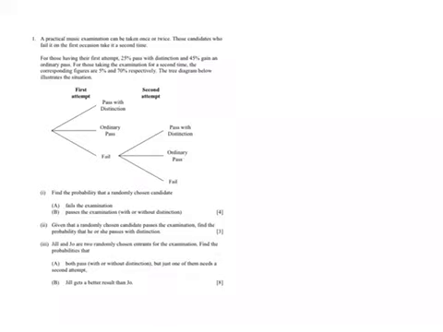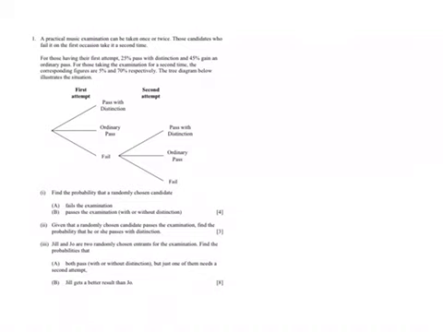This question asks us about a practical musical exam, and there are two ways to pass it. First way is to pass it on your first attempt, and the second way is to pass it on your second attempt. As with music exams, you can pass with distinction, you can get an ordinary pass, or you can fail it. And then if you fail it, then you get an opportunity to take the test again.